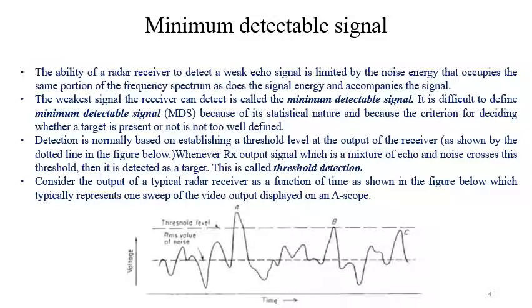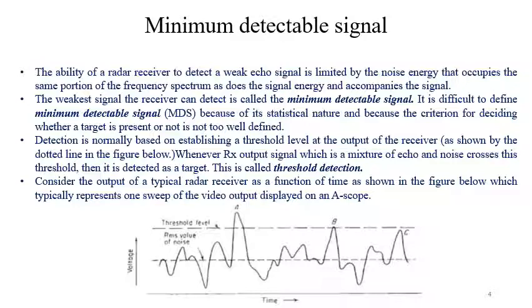So first consider minimum detectable signal. The ability of a radar receiver to detect a weak echo signal is limited by the noise energy that occupies the same portion of the frequency spectrum as the signal energy and accompanies the signal. The weakest signal the receiver can detect is the minimum detectable signal. It is difficult to define minimum detectable signal because of its statistical nature and because the criterion for deciding whether a target is present or not is not too well defined.